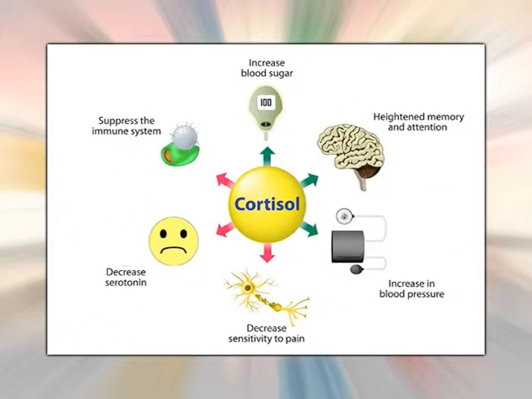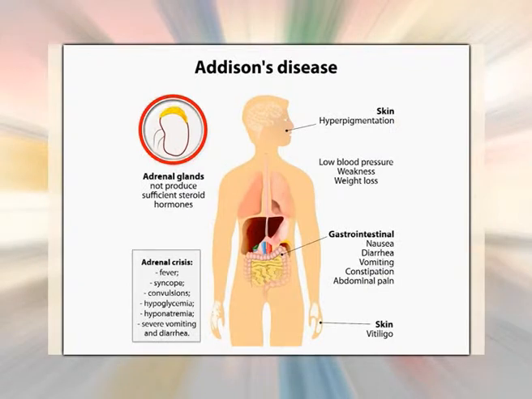ACTH stimulates the formation of corticosteroids from the cholesterol. Cortisol affects carbohydrate, protein and fat metabolism. It helps in coping with stress. Decreased activity of ACTH causes Addison's disease, which affects weight loss, low blood pressure, general weakness and can lead to heart failure. The hyperactivity of the ACTH results in Cushing syndrome, which causes obesity, increased blood sugar levels and high